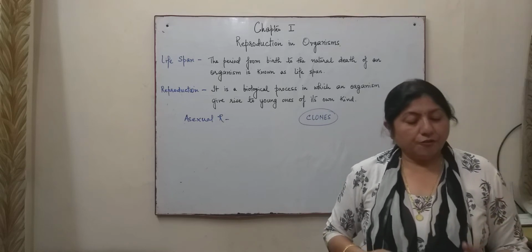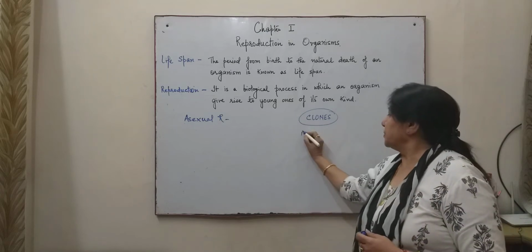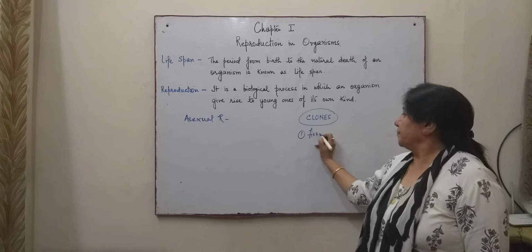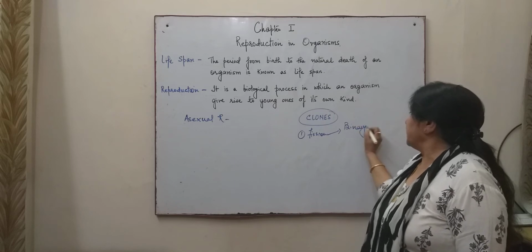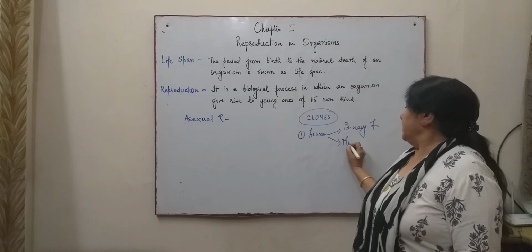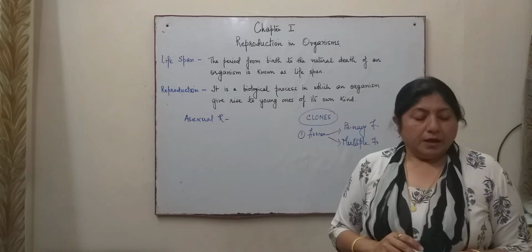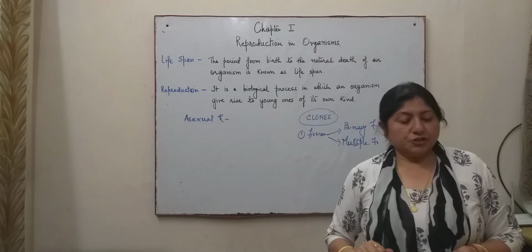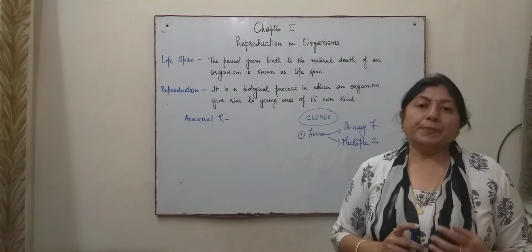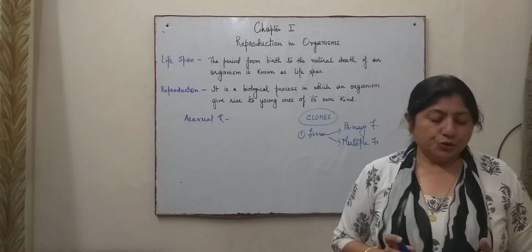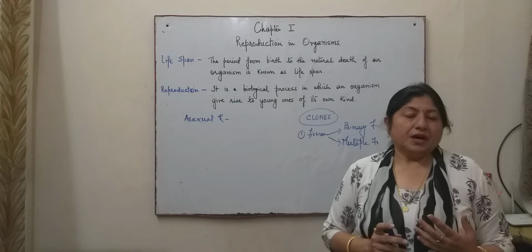Now, when we talk of asexual reproduction, let us first start with fission. Fission, as all of you know, is of two types majorly: binary fission and multiple fission. Binary fission is a type of fission in which one parent organism divides into two, and the two daughter cells are similar. For example, amoeba, in which the amoeba divides into two.